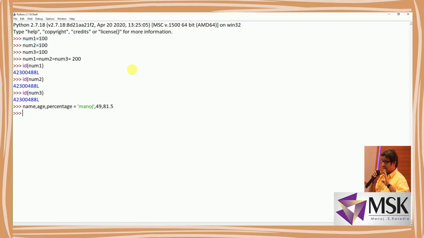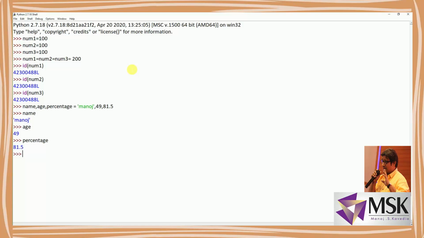Now let's say print the values. I'll say name is printing Manoj, age is printing 49 and percentage is printing 81.5. See, in a single line all the 3 are defined. Means 3 variables with 3 different data types are working very nicely.